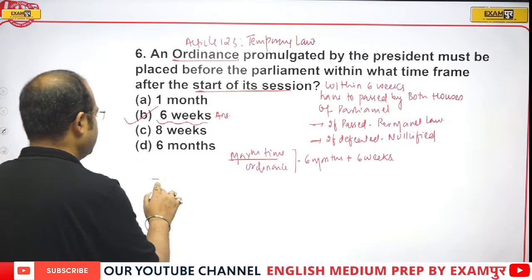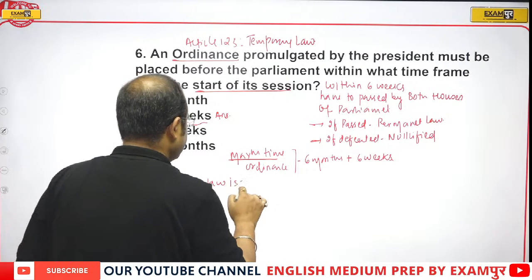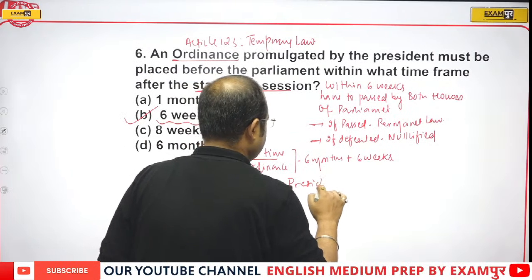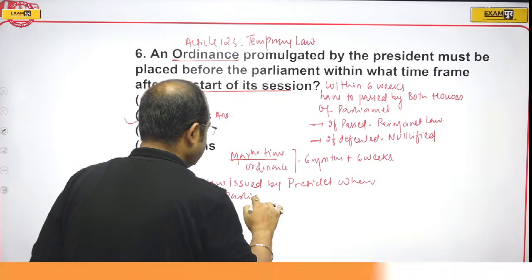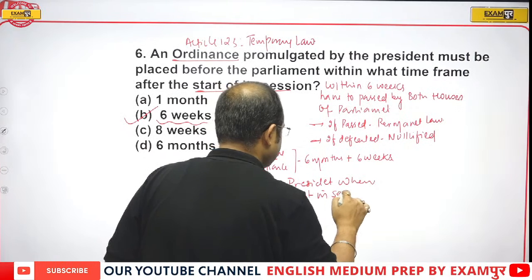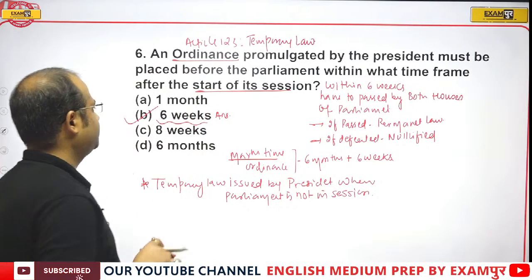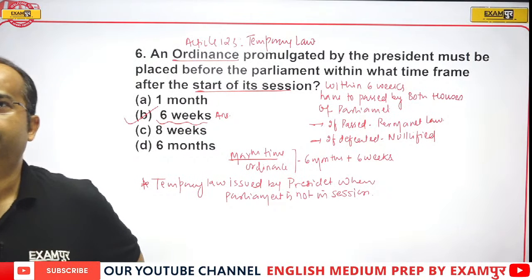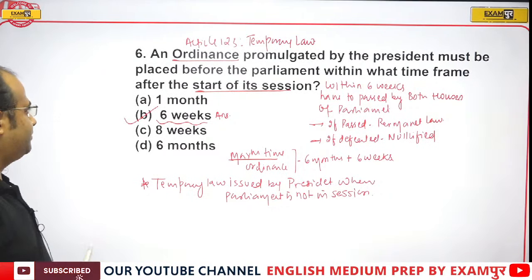So it is a temporary law issued by the president when parliament is not in session. So correct answer will be, guys, option B, that is 6 months.